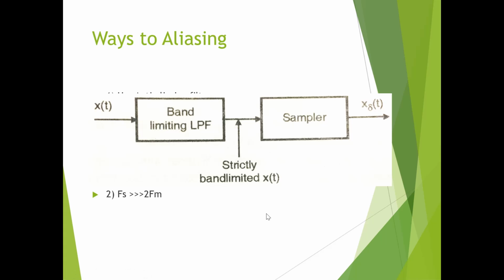Now how to reduce this aliasing? One way is by using a band limiting filter, or another way is by keeping fs greater than 2 fm. If your input signal x of t is not band limited, the signal should be passed through a band limiting low pass filter, and a strictly band limited signal you will get at the output of the band limiting low pass filter, and that is applied to your sampler block. So you will be getting x del of t without aliasing or without overlapping. Again, the second way is fs greater than 2 fm.